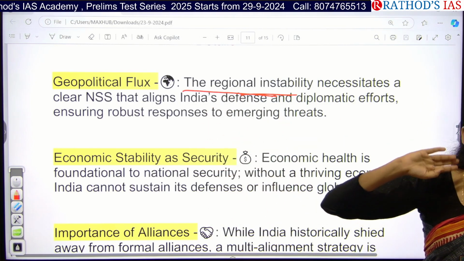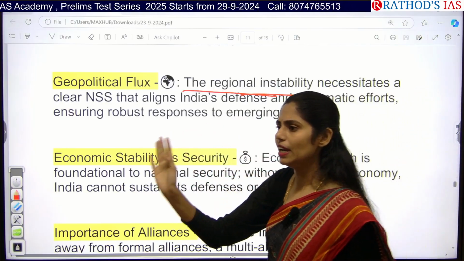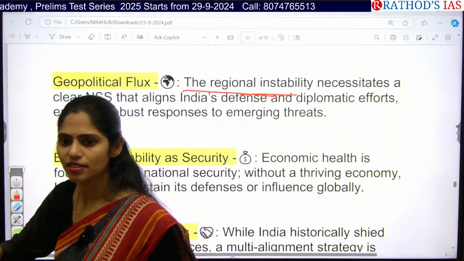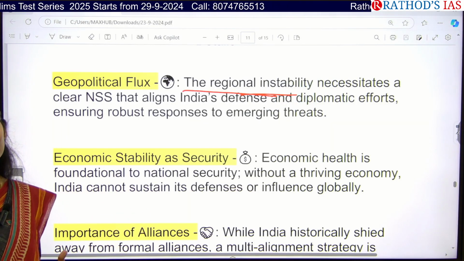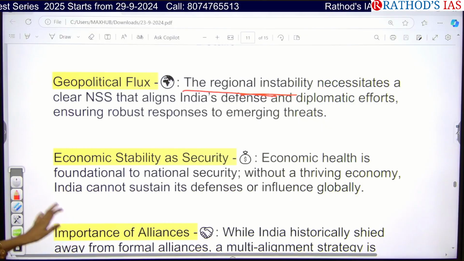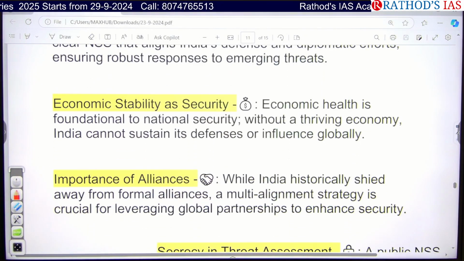So we studied that recently. Between India and Myanmar, we are going to have a fence to address this problem of illegal migrants or insurgency coming in, and even there is no proper economic health to maintain our national security.